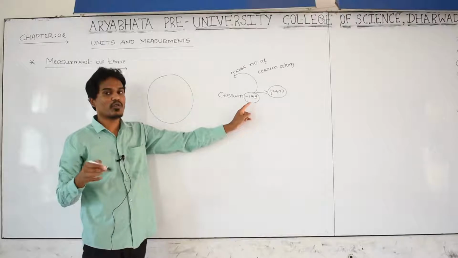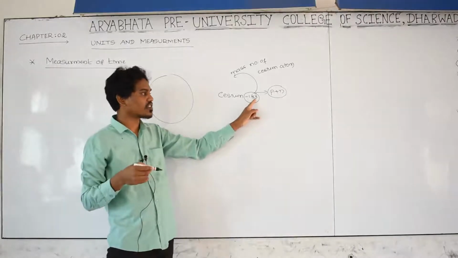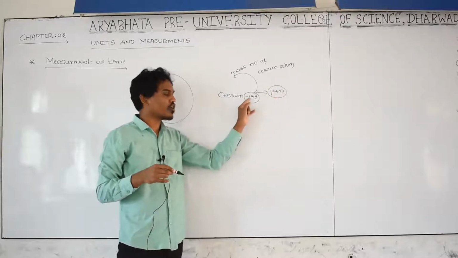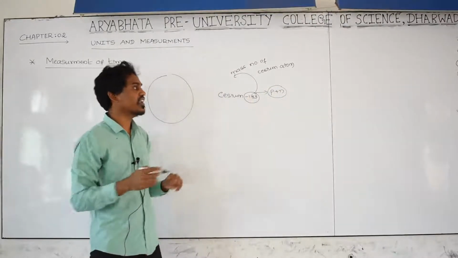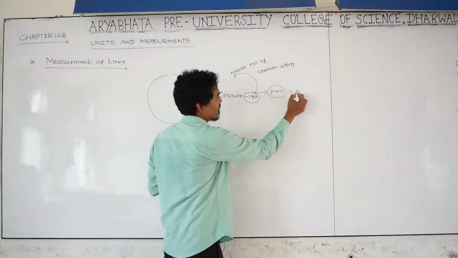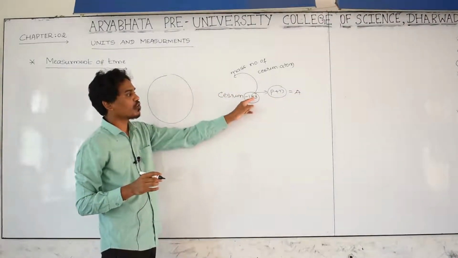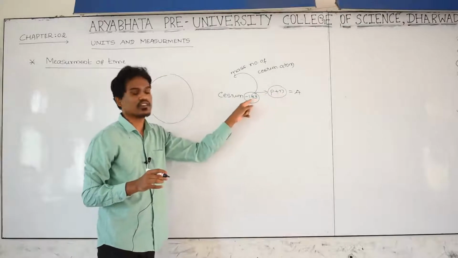Inside the cesium atom, that is, inside the nucleus, the number of protons plus neutrons together is equal to how much? 133. That is the mass number, indicated as A. 133 is the mass number. It indicates the total protons and neutrons present in the nucleus of cesium.